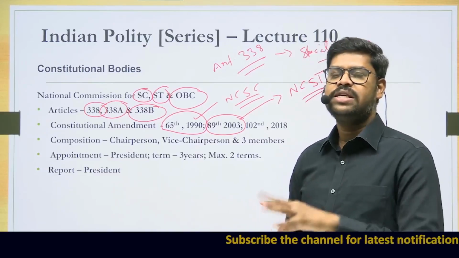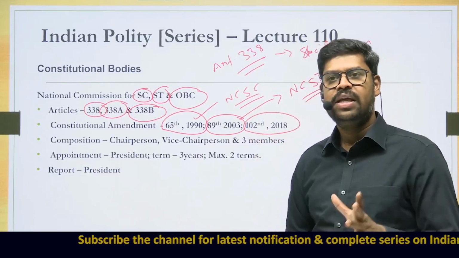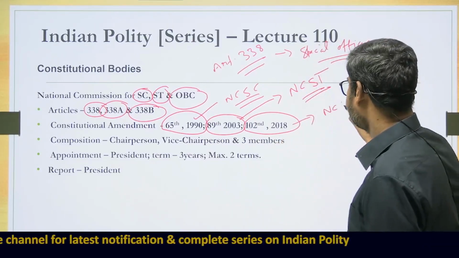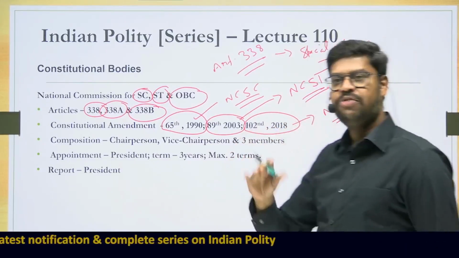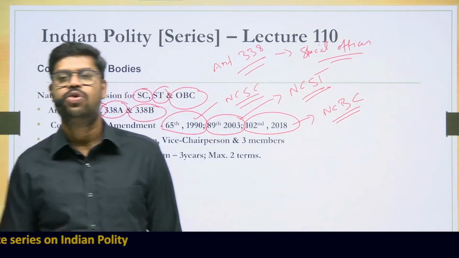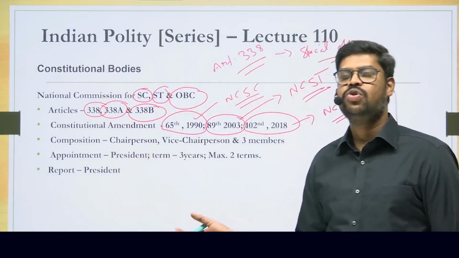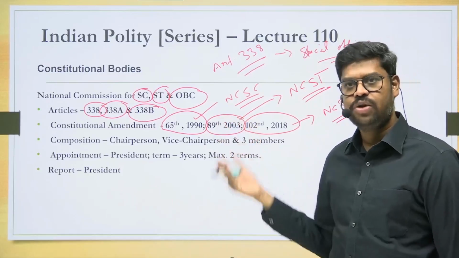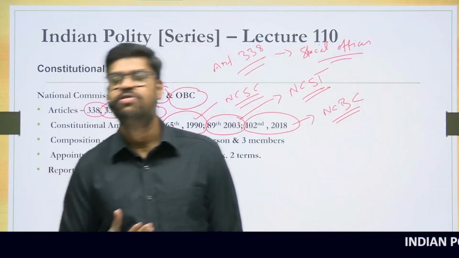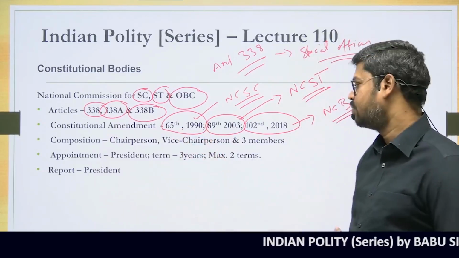On a similar line, recently an amendment was brought in by the 102nd Constitutional Amendment Act in 2018. They have given a constitutional status to the backward classes also, the National Commission for Backward Classes. So today there are three different commissions which are given a constitutional status. The Backward Classes Commission is to look into the protection of rights of the backward community. The National Commission for Scheduled Tribes is to look into the constitutional rights and protection of the scheduled tribes. And the National Commission for Scheduled Castes is to look into the protection of the rights of the scheduled caste population, including the Anglo-Indians. That is the function they are supposed to perform.